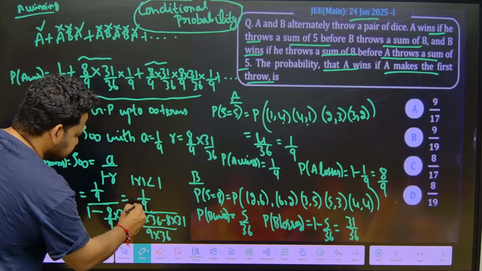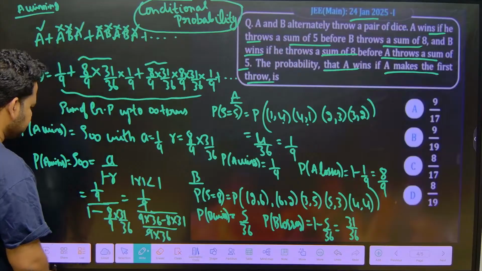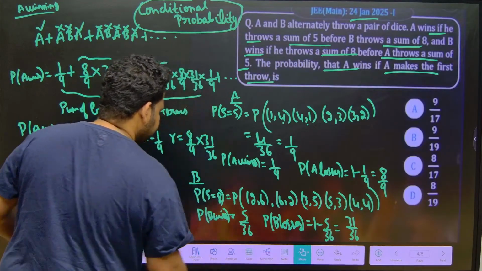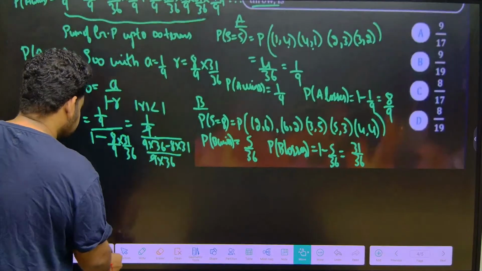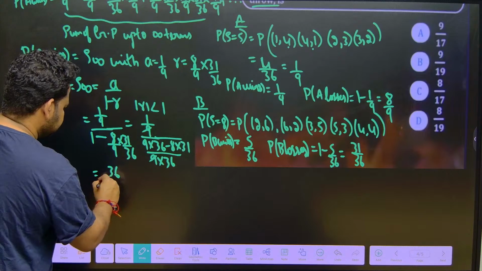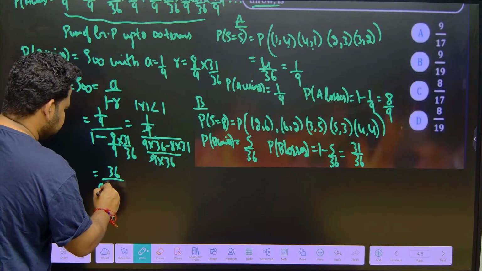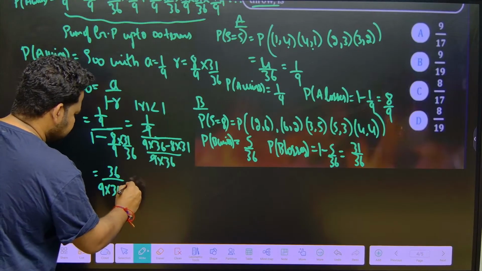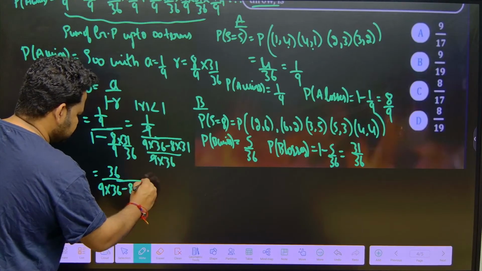Now I can cancel this, the 9 cancels. On further simplification, see here, we will get 36 going up, 36 by (9 into 36 minus 8 into 31). This is what I have, friends.